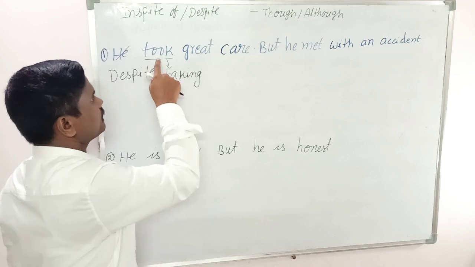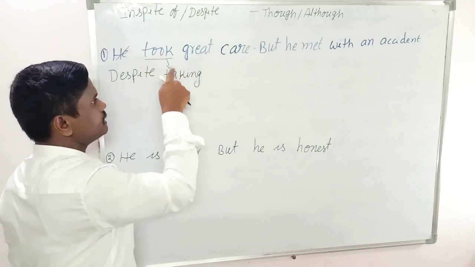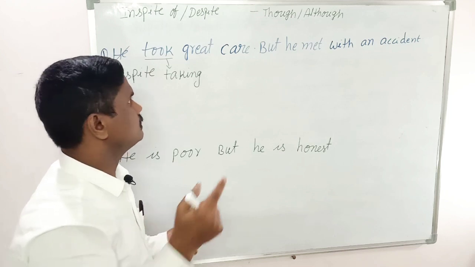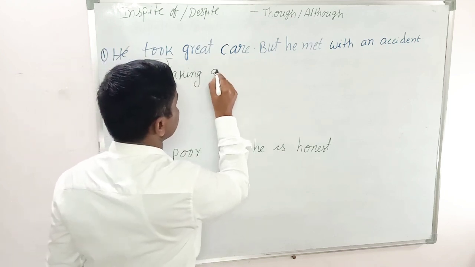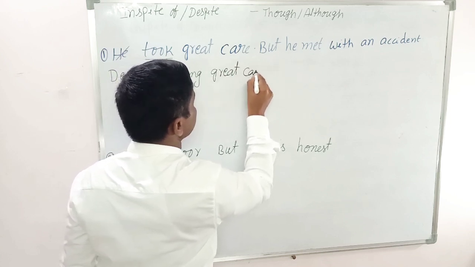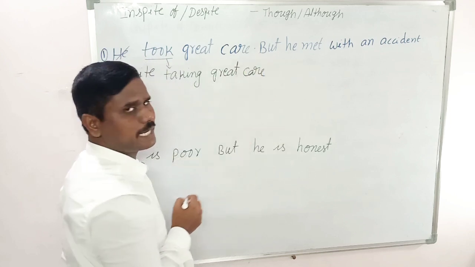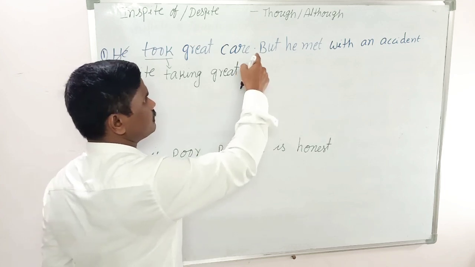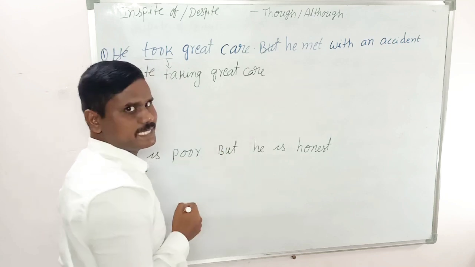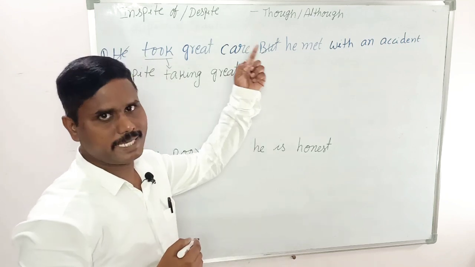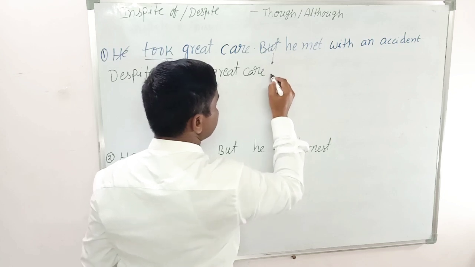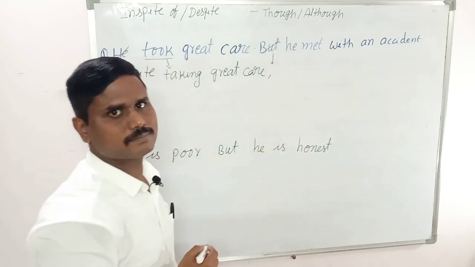That means whatever the verb we find, change it into verb one ing form. The remaining part is great care. Here sometimes we find a full stop, sometimes a comma, sometimes coordinating conjunctions like but, yet. Whatever it may be, just cancel it, and in its place just keep a comma.